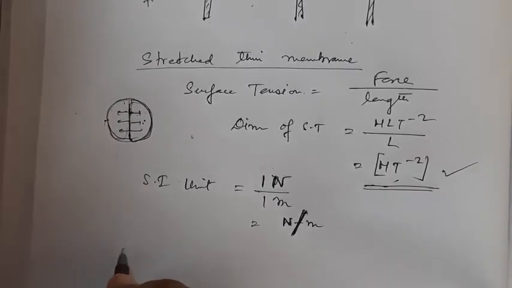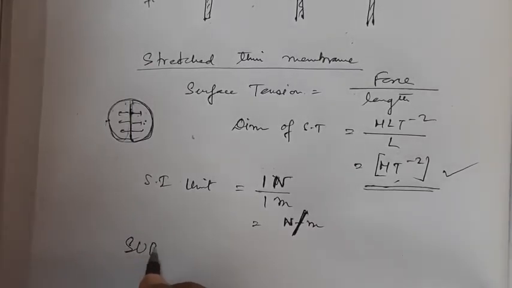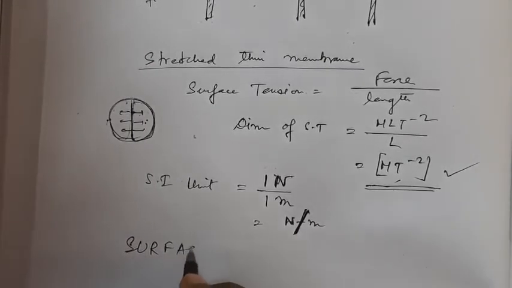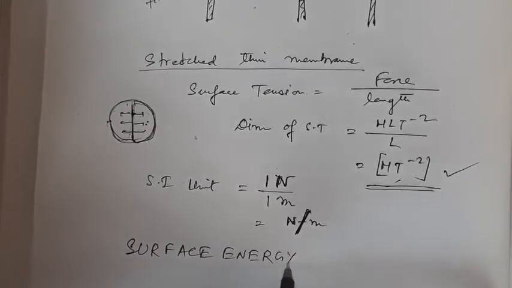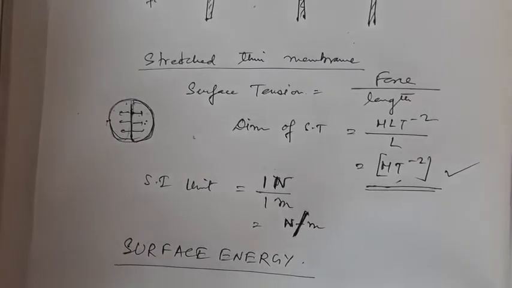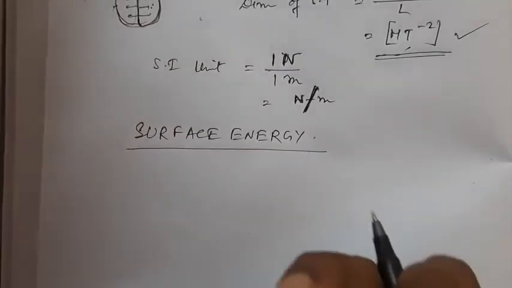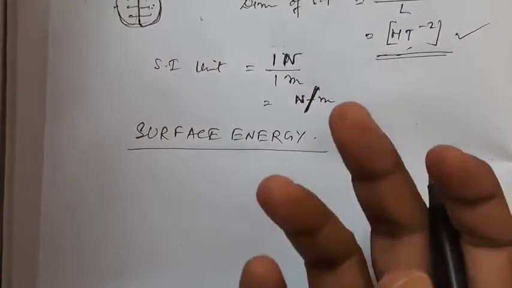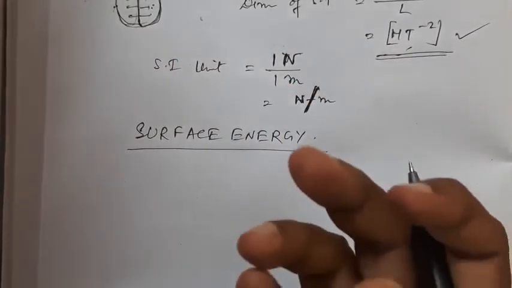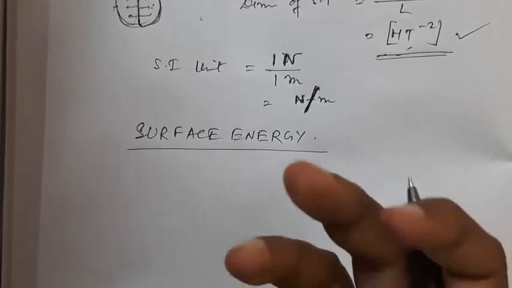Now the second thing that we have to take into consideration in this chapter is surface energy. First we have to understand what we mean by surface energy. Now when we are stretching the top surface of the liquid, I have already said that it acts like a stretched thin membrane.